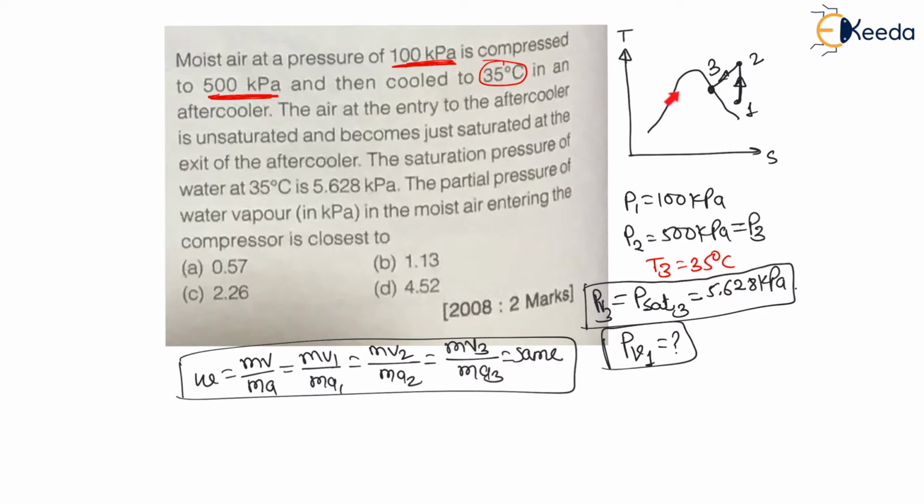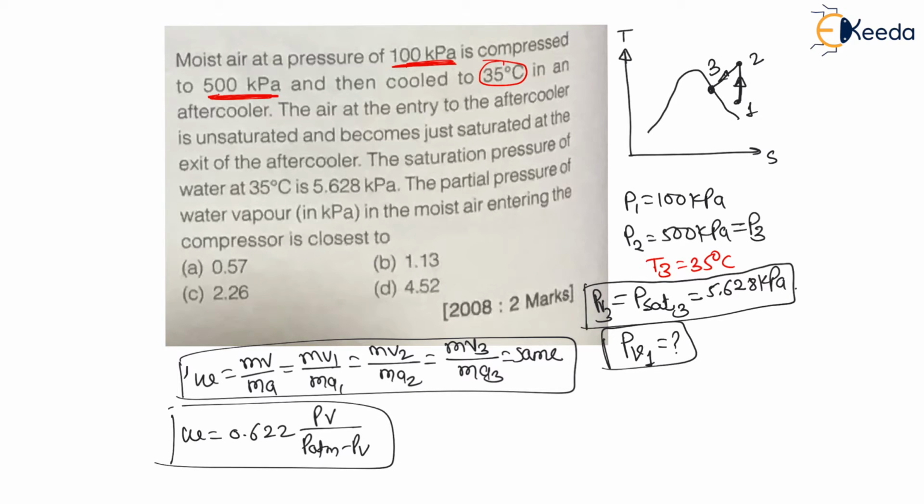Once the condensation starts, the mass of vapor decreases and the mass of air remains constant, so the specific humidity decreases. That happens only after 3. But from 1 to 2 to 3 there is no condensation, there is only vapor state, therefore the specific humidity remains the same. The specific humidity formula is 0.622 PV divided by P atmosphere minus PV. This is the formula to find specific humidity.